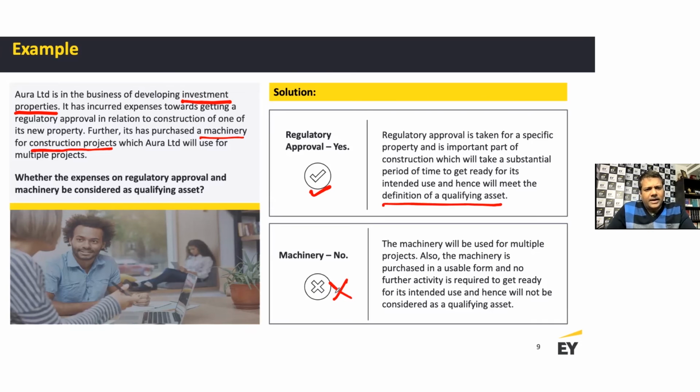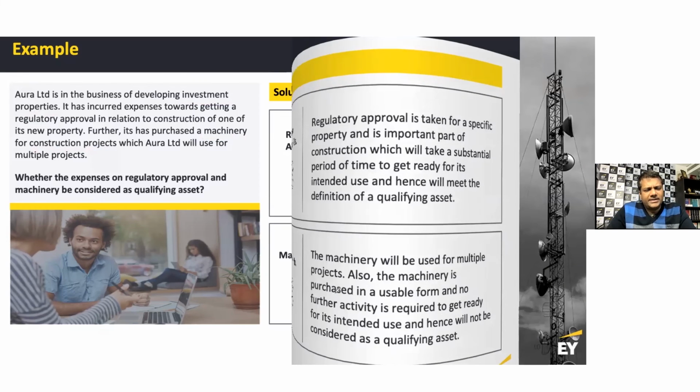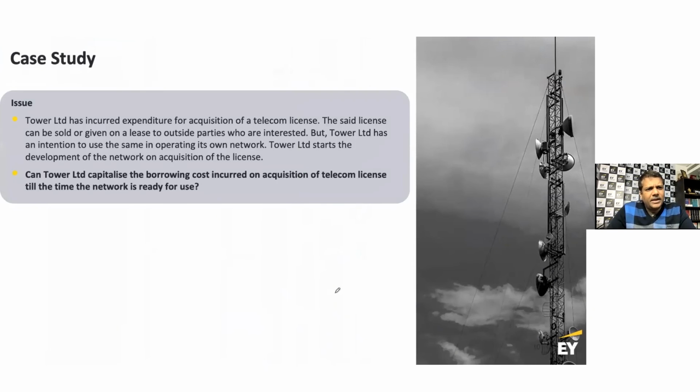All right, I hope this is clear to you. Now I'm going to look at another example, which talks about the capex we are incurring in relation to a telecom license. Tower Limited has incurred expenditure for acquisition of a telecom license.